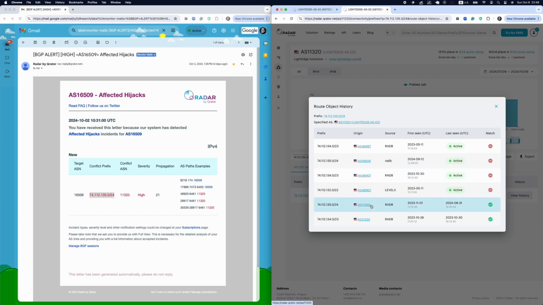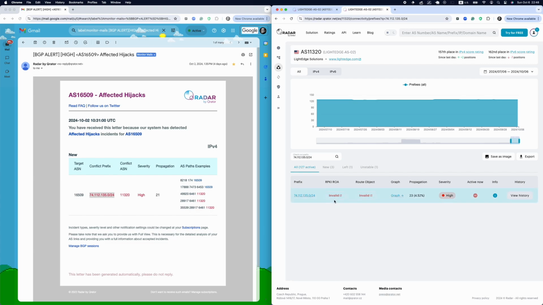Here, we can see that the RADB database contains entries for the given Autonomous System 11320. However, these entries are no longer active. There are no active records for this autonomous system. Therefore, we can conclude that the announcement is not legitimate.